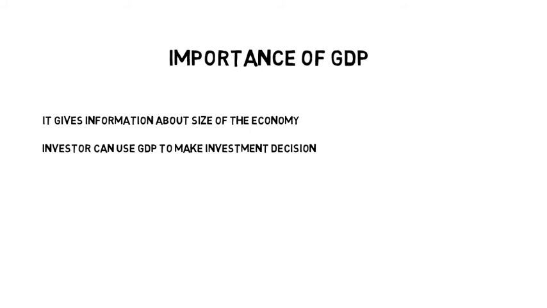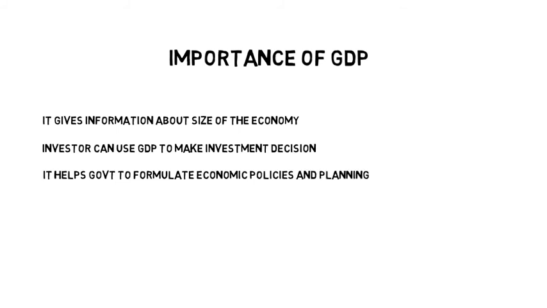Investors also get help to make investment decisions. If GDP is growing, then it is a good growing market and investments can be made. If it is going down, any investor can find their way to make the investment in that. So basically the investor gets an idea from the GDP. It also helps the government to formulate economic policies and planning. According to the GDP, the government makes economic policies and planning to sustain the GDP or to grow the GDP. So basically it is indicating the health of the economy.